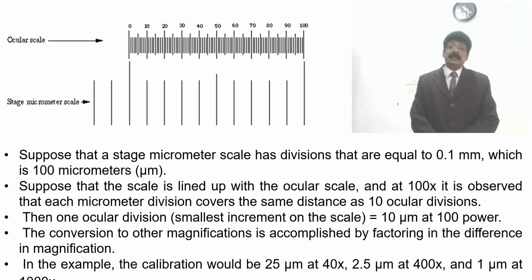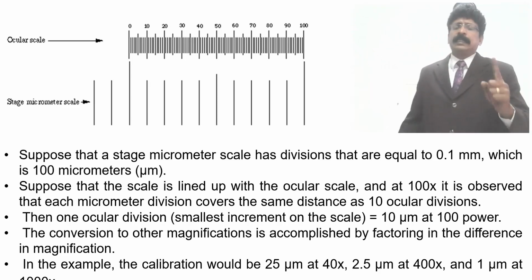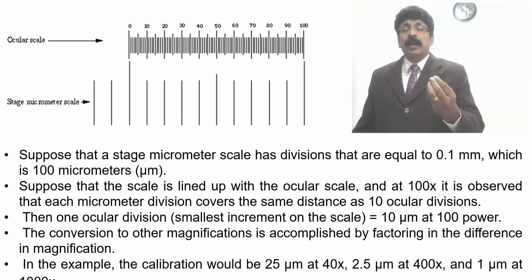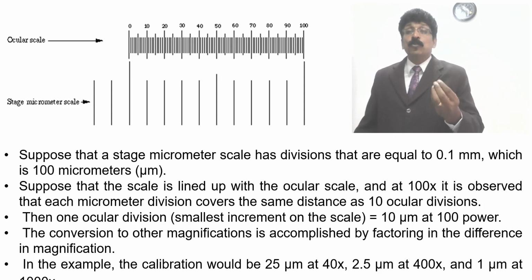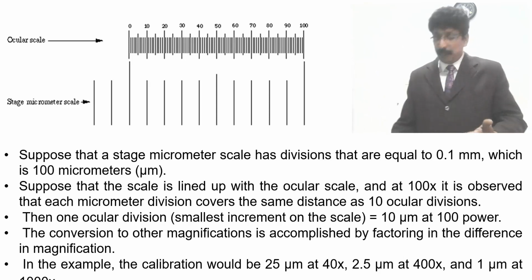As I told you, you should remember the main concept behind conducting the experiment, whether you are a student, scholar or whatever researcher. Your aim is your eyepiece divisions: how many divisions are equal to my stage micrometer? Because the stage micrometer is a known value, a standard value which you got in the slide. So that's why I showed the picture also.